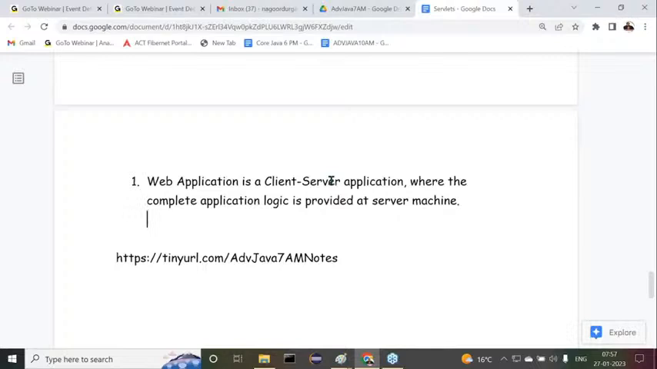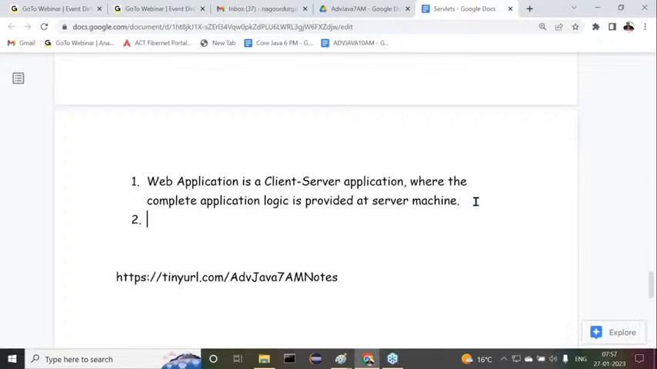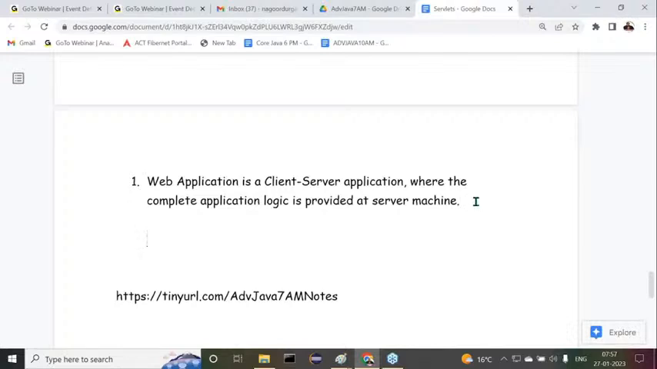So still it is a client server application only, but the complete application logic is available at a single server machine. So a web application is a client server application where the complete application logic is provided at a server machine. But observe carefully, what is a distributed application now?